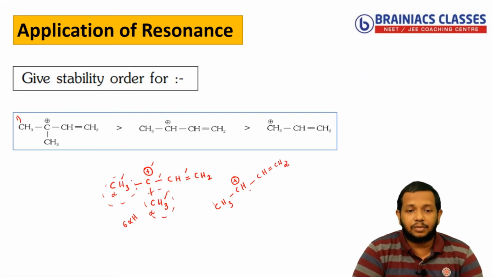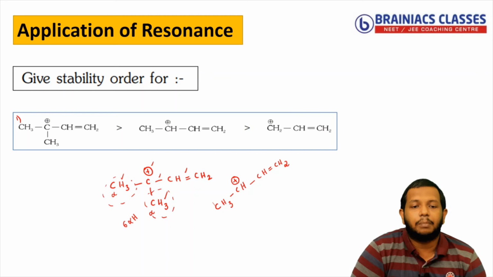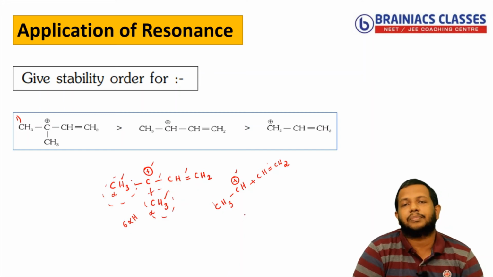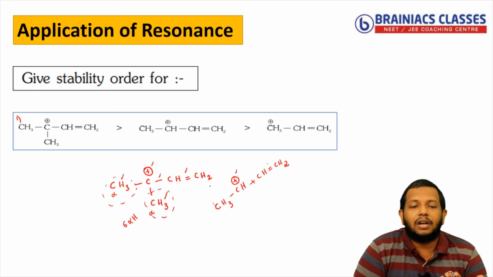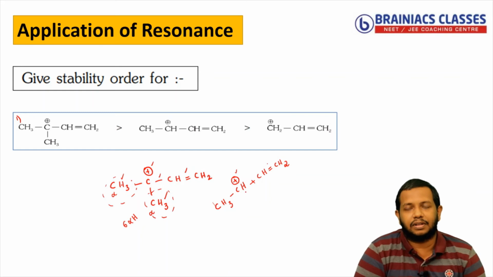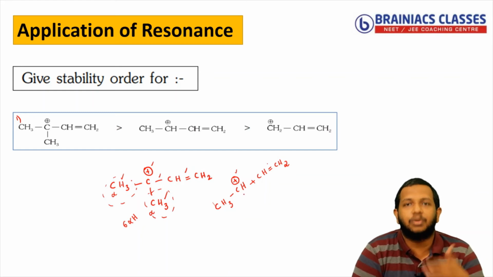Now in this case, you can see there is a positive charge present, but near to that, you can see resonance is also present. Positive charge, single bond, double bond. Now comparing 1 and 2, both are having the same amount of resonance. Now next, what can you use to compare?